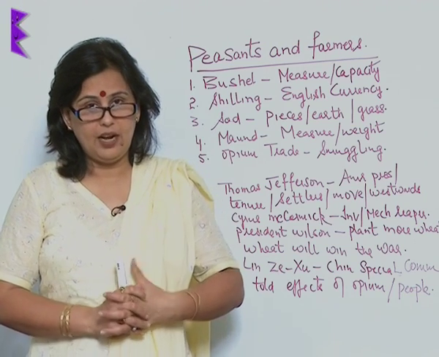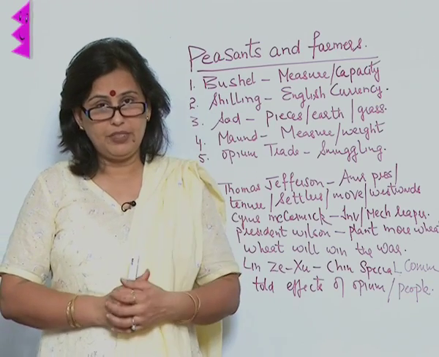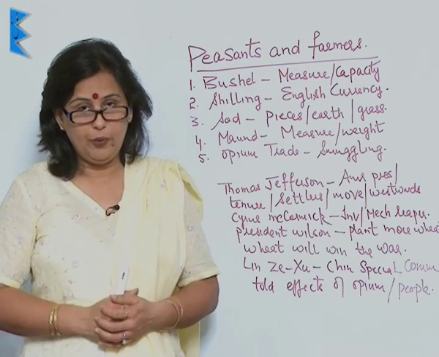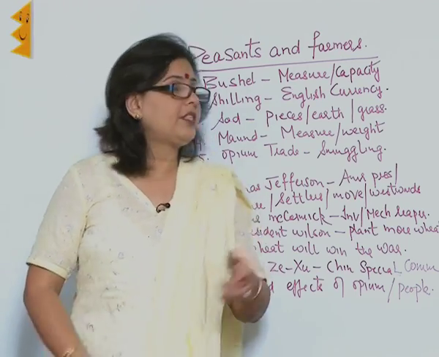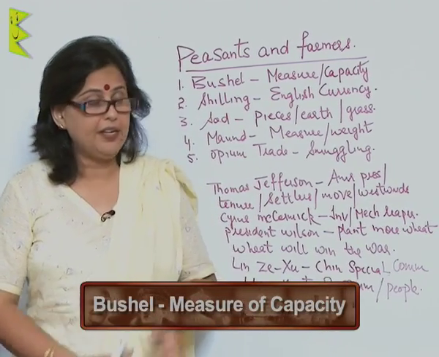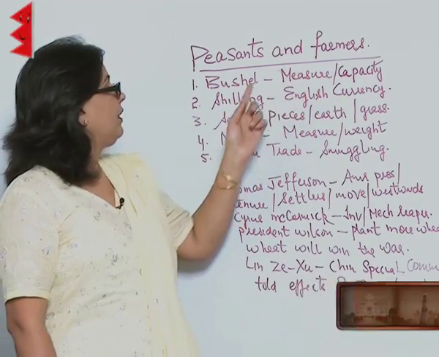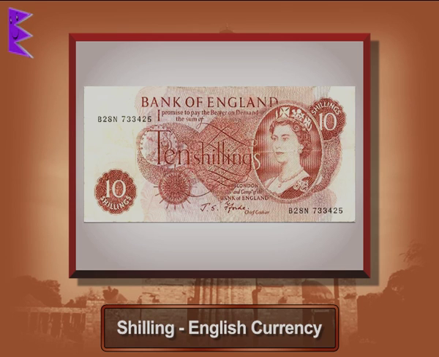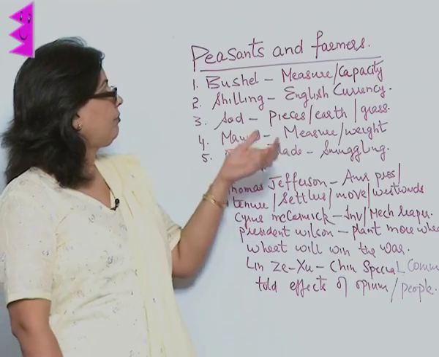But before I start with the chapter, let's talk about new terms and important personalities about which we are going to talk about in the chapter. The first important term is bushel. Bushel is in fact the measure of capacity. Then we have shilling. Shilling is English currency, that is the currency of England.